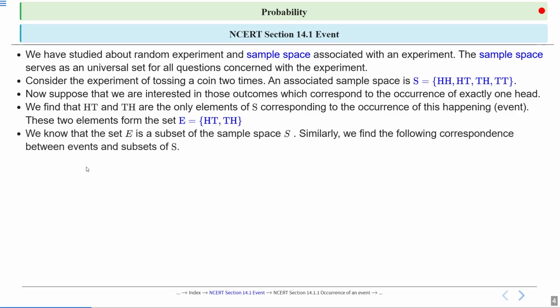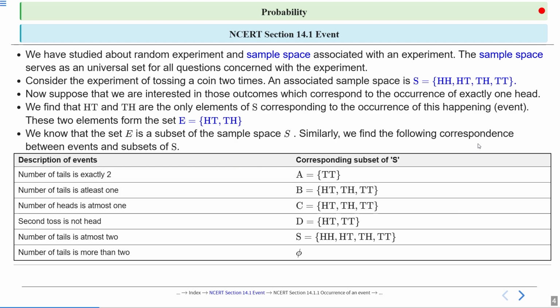And we know that the set E is a subset of the sample space S. Here you can prove E is a subset of sample space S. Why? Because every element of the set E belongs to set S, the sample space S. So E is a subset of the sample space S. Similarly, we find the following correspondence between events and subsets of S.